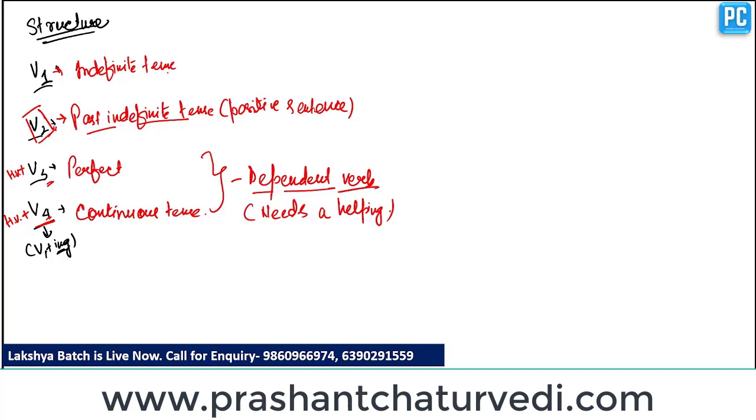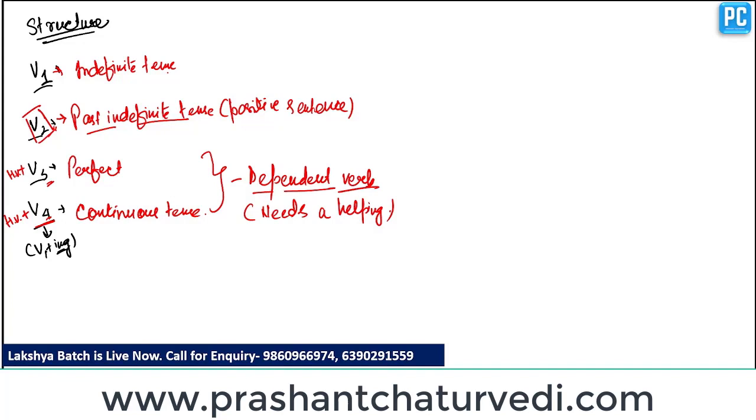Clear? So I think these verbs are clear to you, that the first form of verb is used in indefinite tense except past indefinite positive sentence. Clear? And V2 is the verb which is used only in one type of tense, that is past indefinite tense.